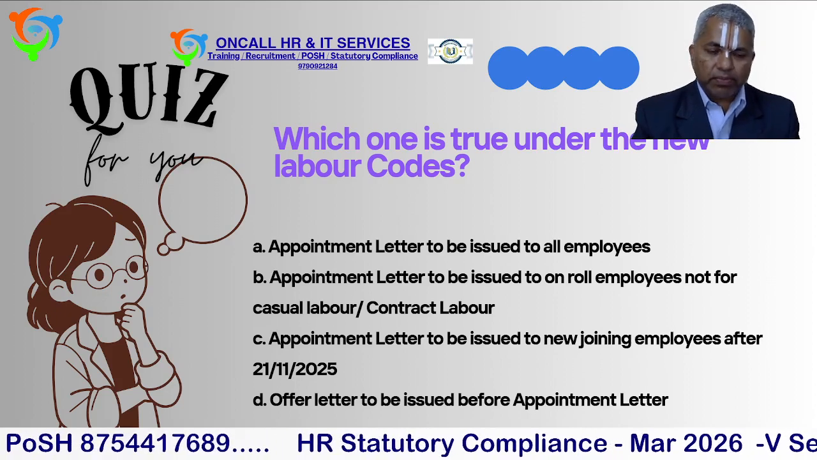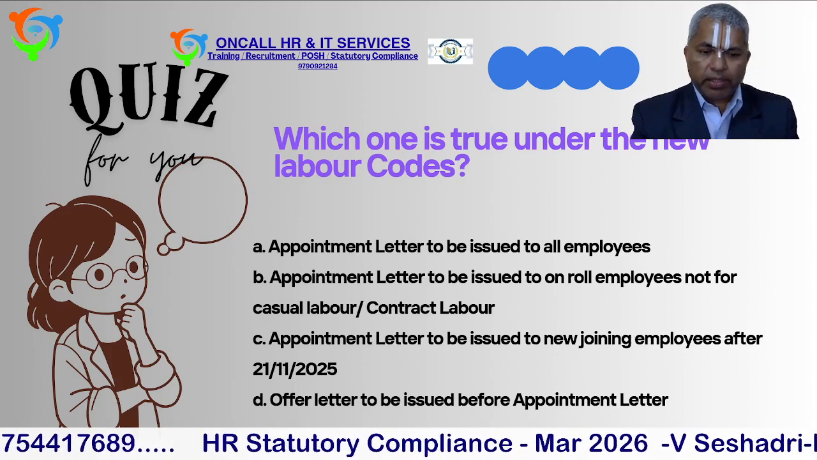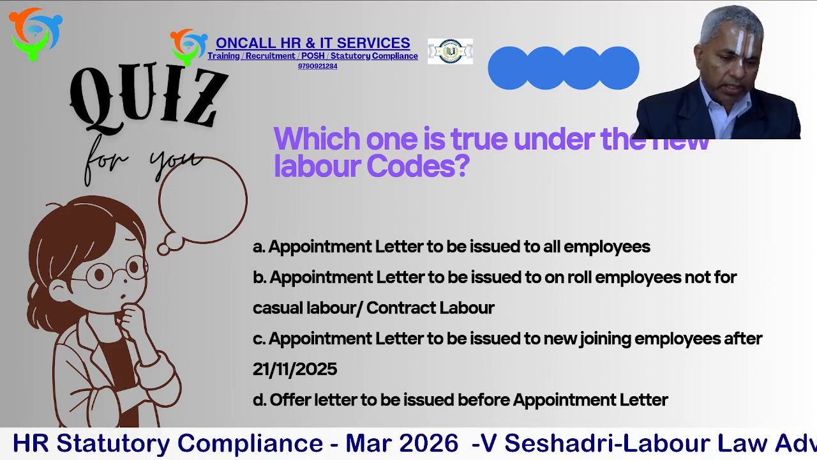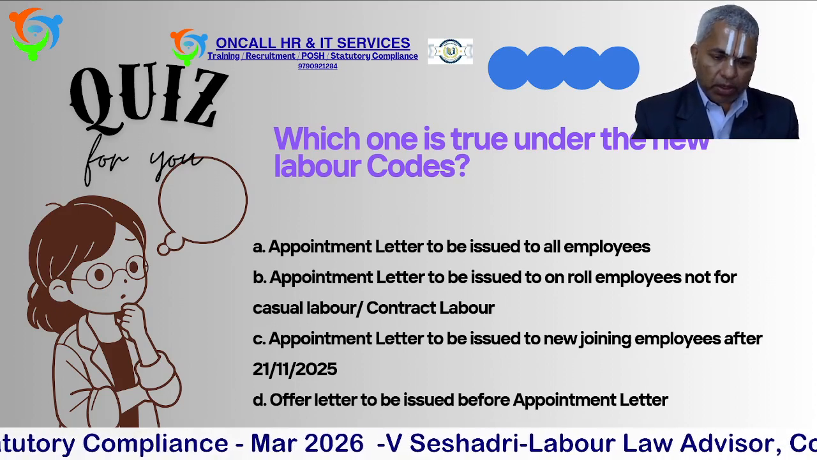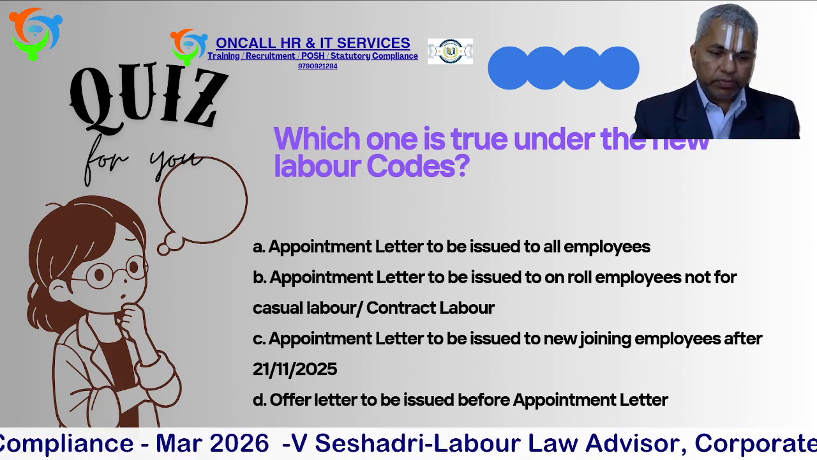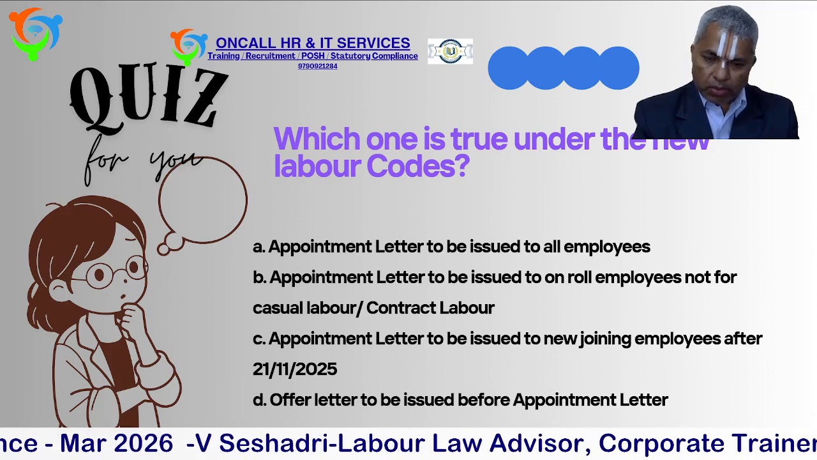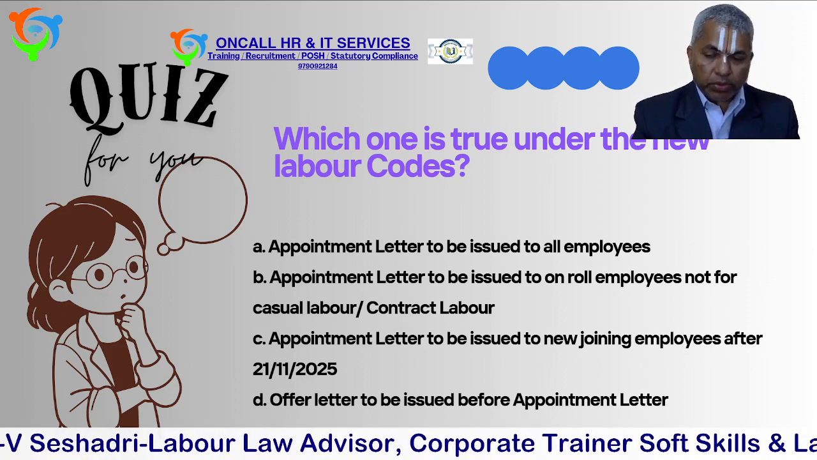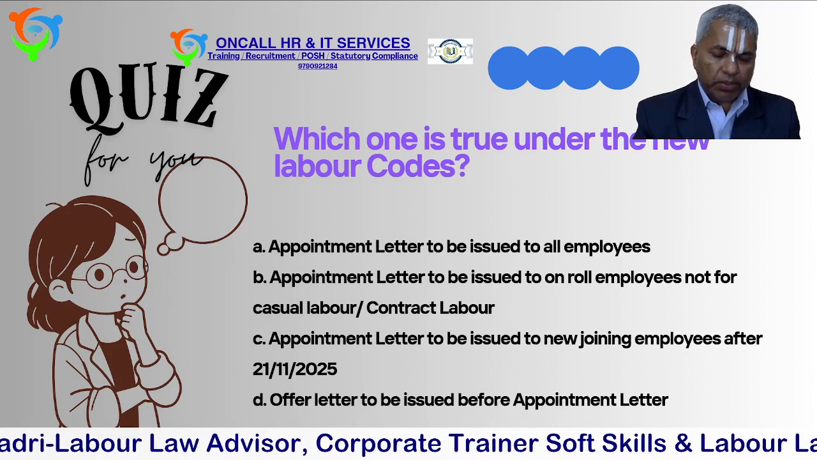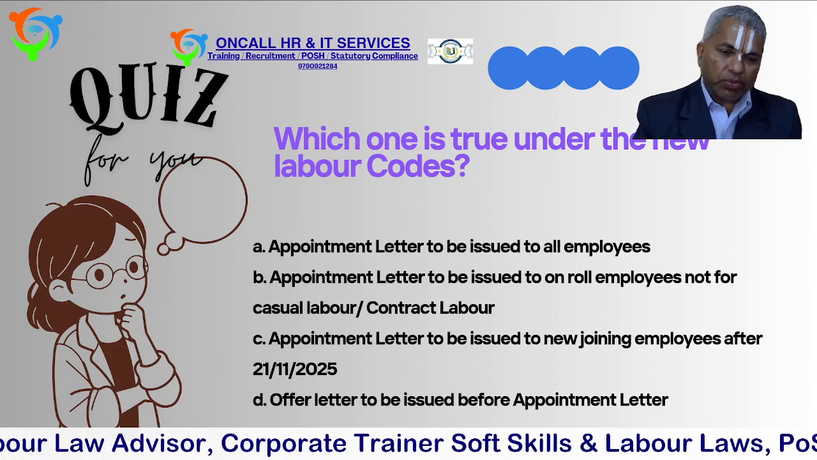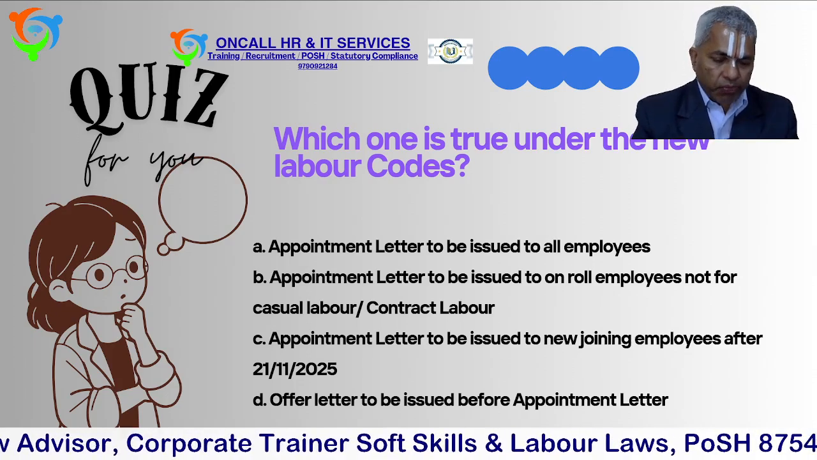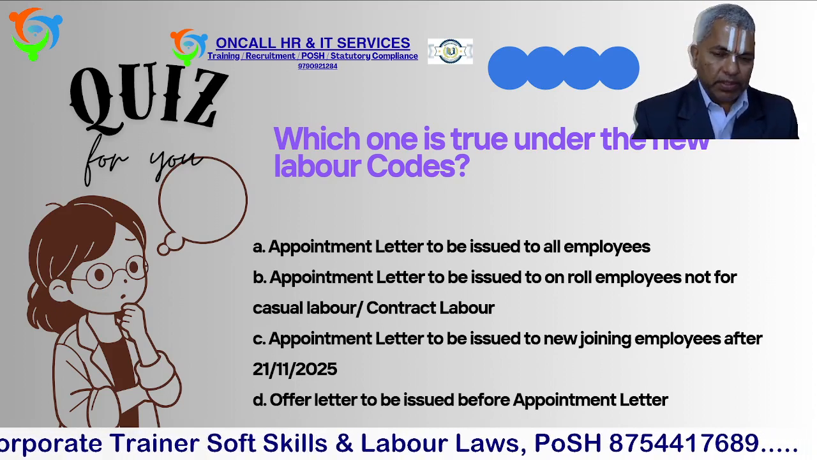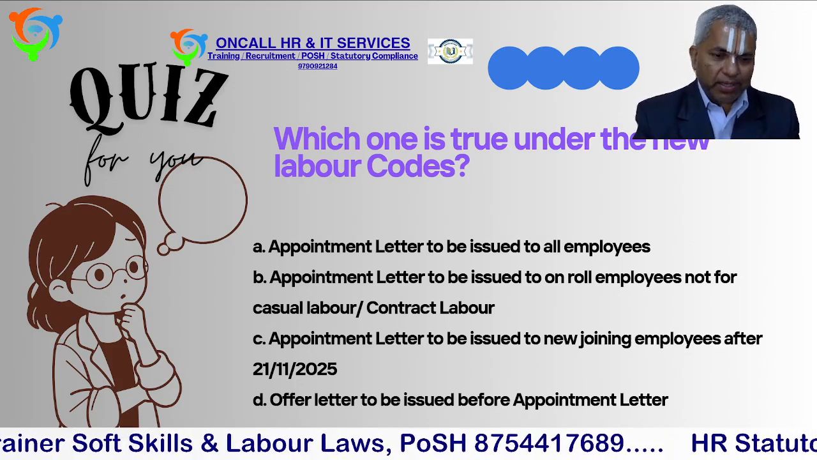First, we will start with the quiz. New labor codes are already implemented. In these new labor codes, which is true? An appointment letter to be issued to all the employees, as per the new labor code. Or, an appointment letter to be issued to on-roll employees, not for casual or contract labor. Or, an appointment letter to be issued to the new joinees after 21/11/2025, on which the new labor codes were implemented. Or, an offer letter to be issued before the appointment letter. Out of these four, which one is correct? The correct answer I will reveal at the end of this video.